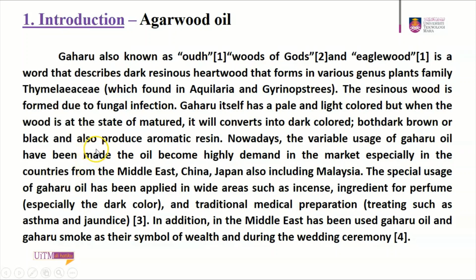First is the introduction about agarwood oil. Gaharu, also known as oud wood, agarwood and eagle wood, is a dark resinous hardwood that forms in various genus of plants in the family Thymelaeaceae, which is found in Aquilaria and Gyrinops. The resinous wood is formed due to fungal infection. Gaharu itself has a pale and light color, but when the wood matures, it will convert into a dark color, either dark brown or black, and also produce aromatic resin.